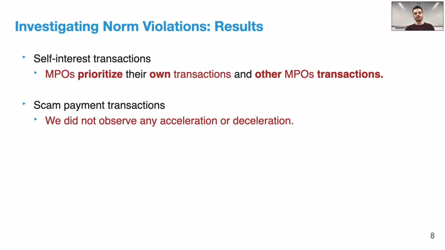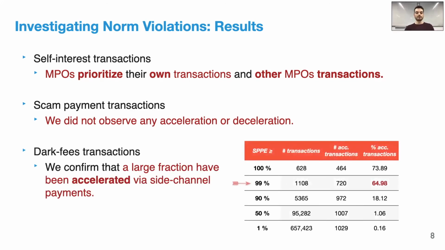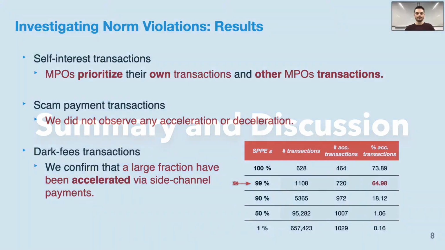This could be a good thing, but it also raises a concern about whether it is good or not. Regarding dark fee transactions, using a signed version of the PPE measure I mentioned before, we confirm that a significant fraction of transactions has been accelerated via side channel payments. These transactions were wrongly positioned within a block. Please check the details in our paper.